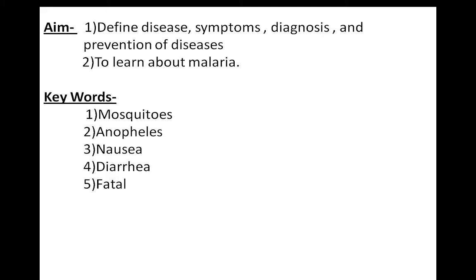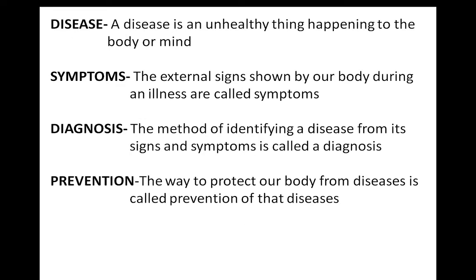Write the keywords. First is mosquitoes, then anopheles, third one nausea, fourth one diarrhea and then fatal. Okay, written. So see the definitions that I have given. Open your textbook, page number 67. One conversation is given on your page number 67. But before that, we will learn all these definitions and then we will go towards that conversation.